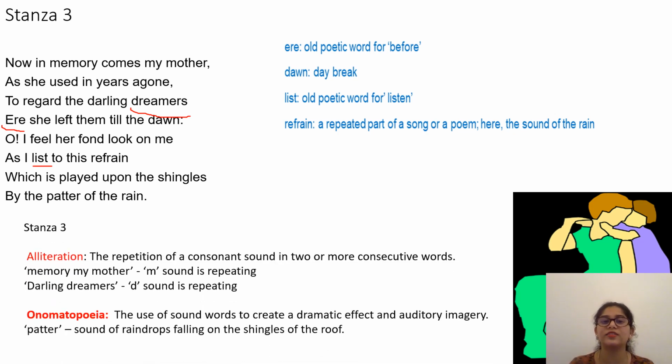Only two poetic devices over here. Alliteration, again speaking about the darling dreamers. The D sound is repeated. Again, memory of my mother. The M sound is being repeated. Now let's look into the onomatopoeia. As we already said, you can see the patter sound is being repeated. It's an auditory imagery which we get. Okay, so this is about the third stanza.